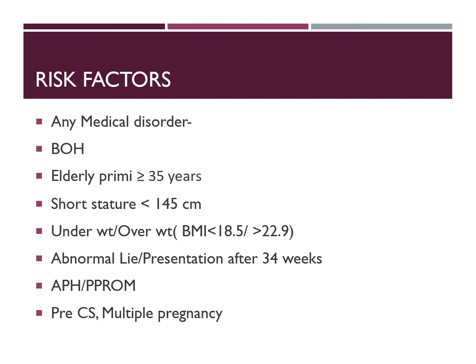Any history of antepartum hemorrhage and premature rupture of membranes is also considered to be a risk factor. Risk factor means anything which will adversely affect the prognosis of the mother and the fetus and cause more morbidity and mortality to the mother and fetus. So if any woman has these risk factors, she is considered to be high risk, and without any risk factor we call it low risk.